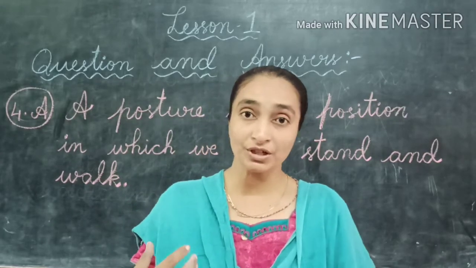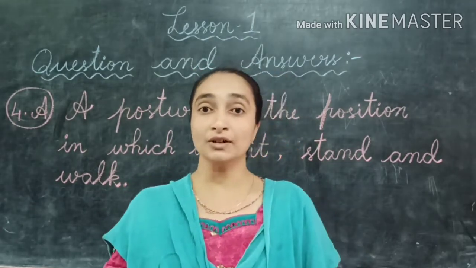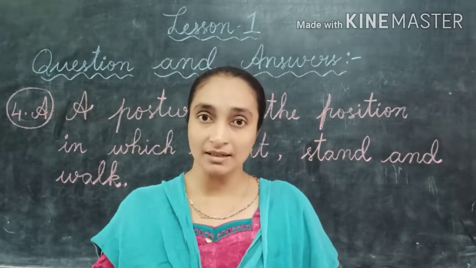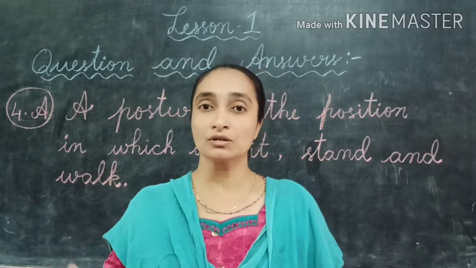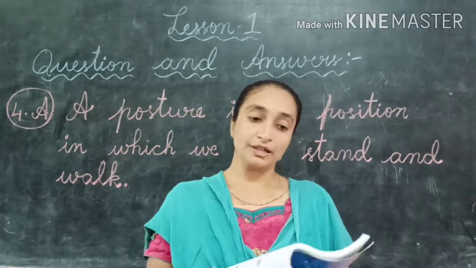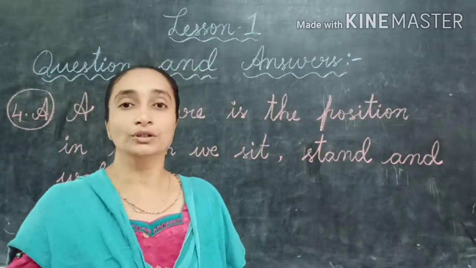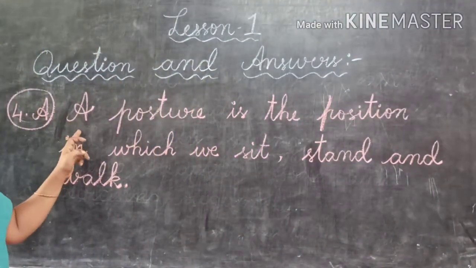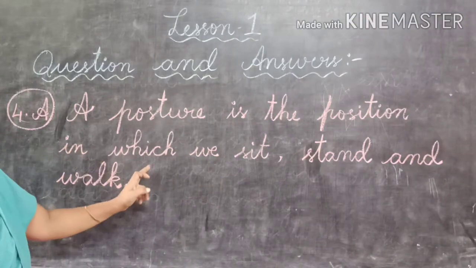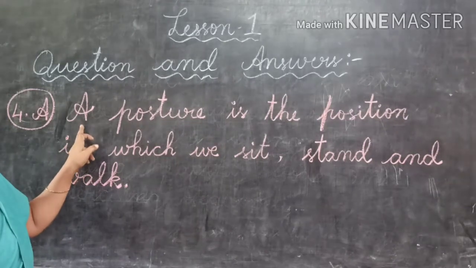A posture is the position in which we stand, sit or walk. When we are sitting or standing, and when we are walking also, we must keep straight and walk properly. So a posture is the position in which we sit, stand and walk. So this is the answer. First begin with a capital letter. A posture is the position in which we sit, we stand and walk. So first you start from here now.